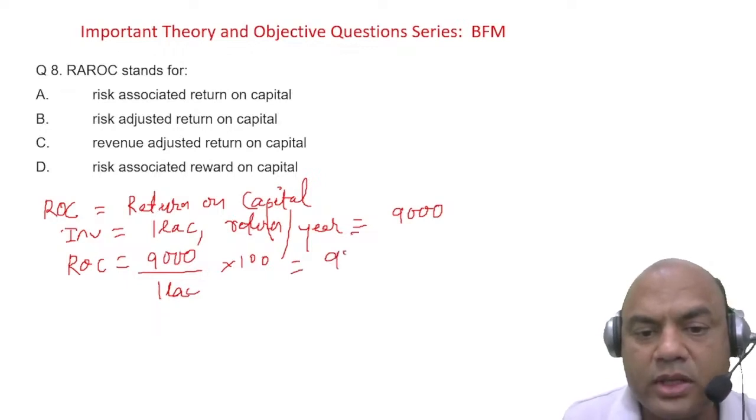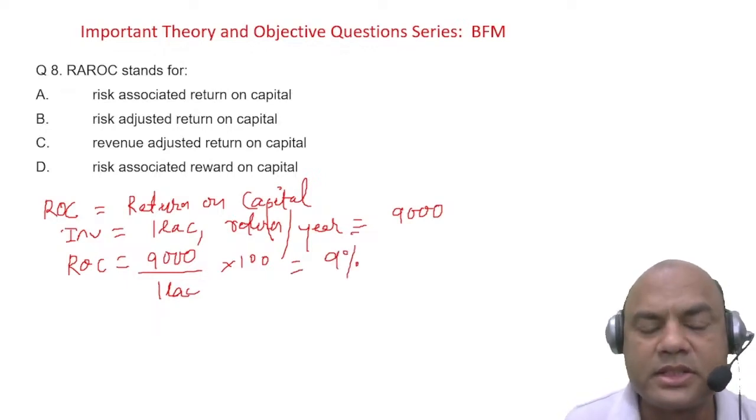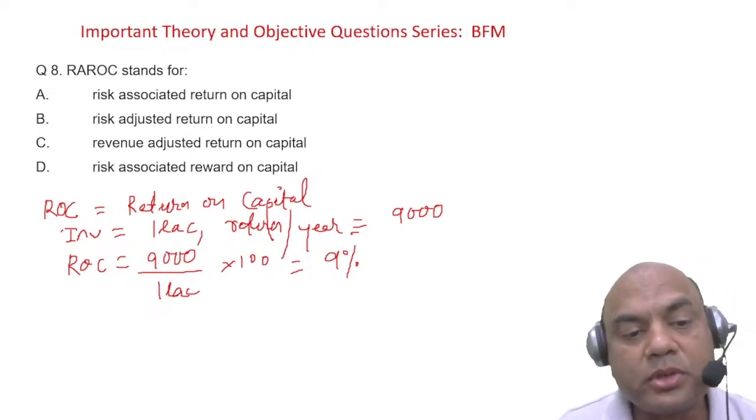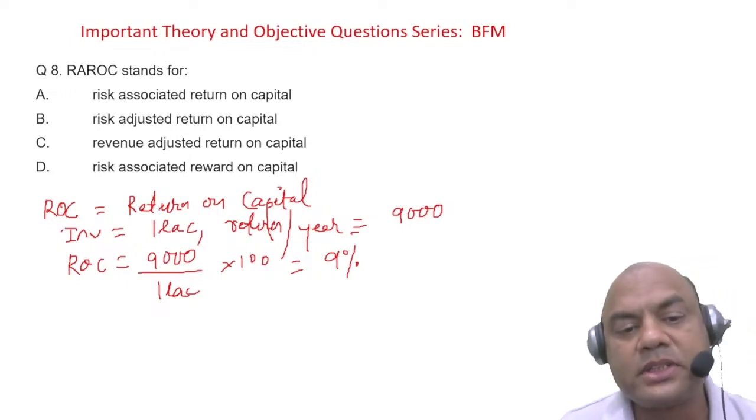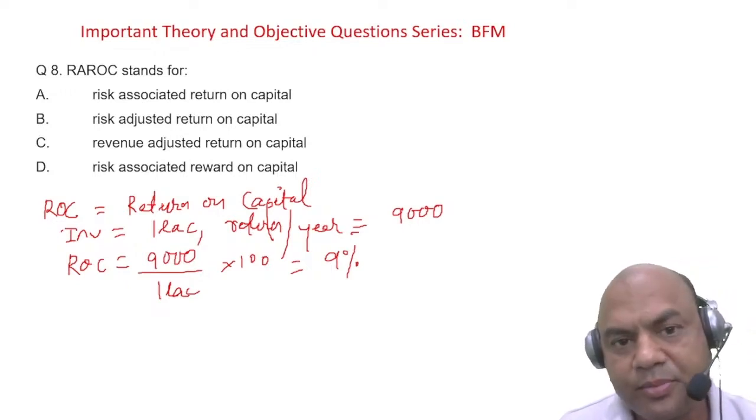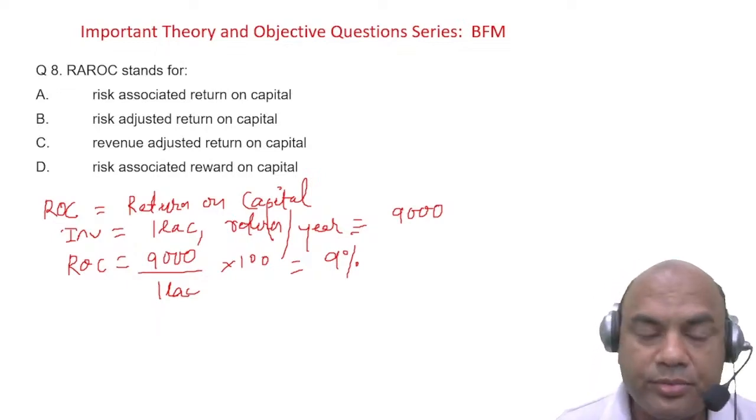But what is RAROC then? RAROC means risk adjusted. Suppose I invest this in some shares and there is a chance that the share might go down.